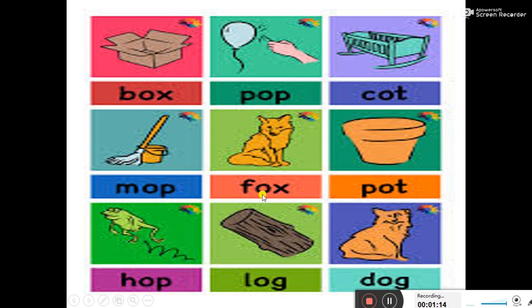F O X, fox. P O T, pot. H O P, hop. L O G, log. D O G, dog.